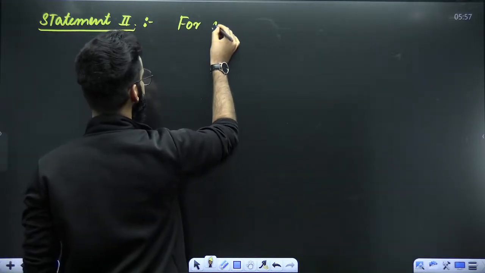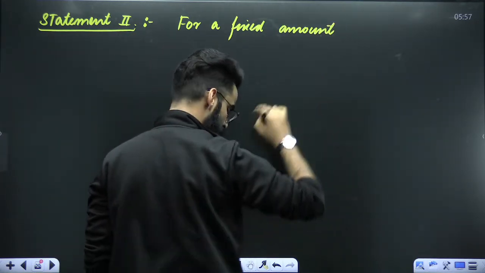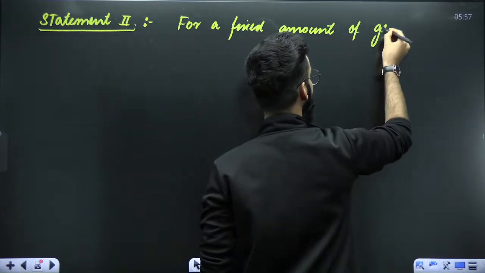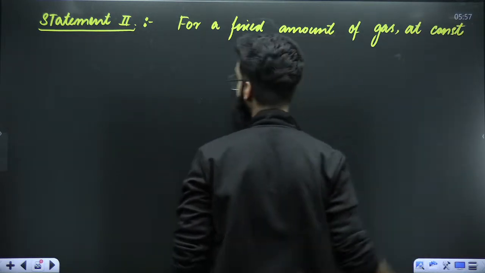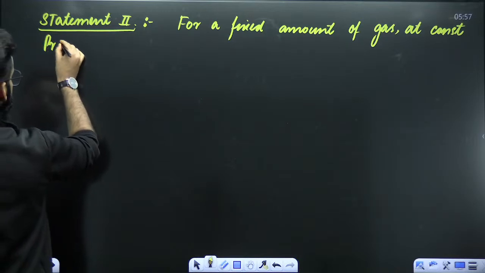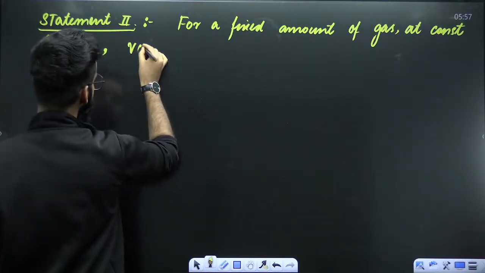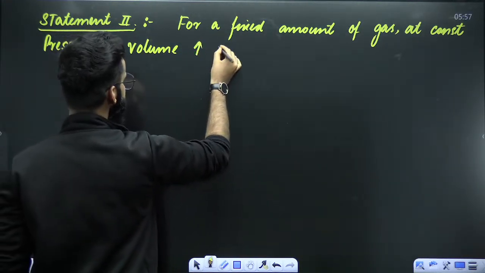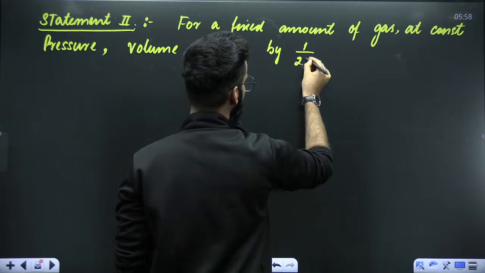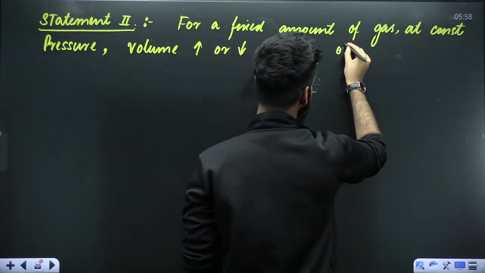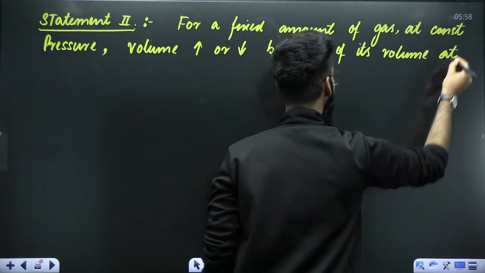For a fixed amount of gas, at constant pressure, volume increases or decreases by 1/273 of its volume at 0 degree centigrade.